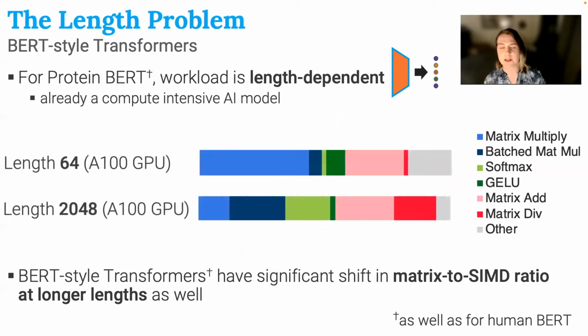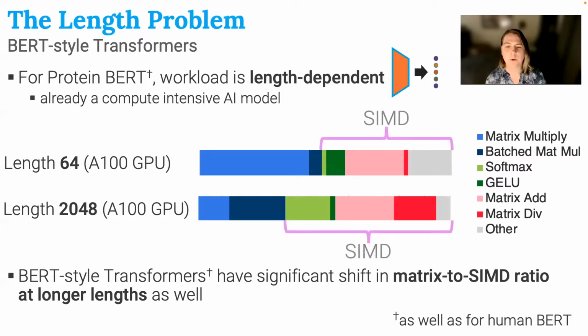And so if we look at the length profiles at length 64 and at length 2048, we can actually see that the main operation that many accelerators target, the matrix multiply operation, shrinks significantly. And we can see a very strong increase in the ratio of SIMD operations, in addition again to that kind of quadratic increase in runtime as a function of length.